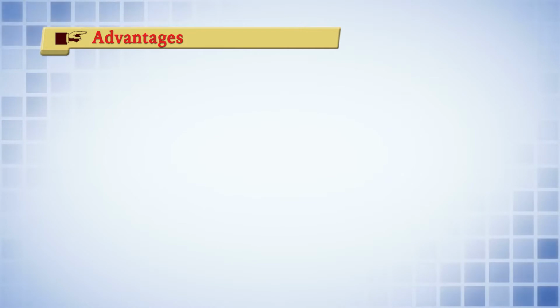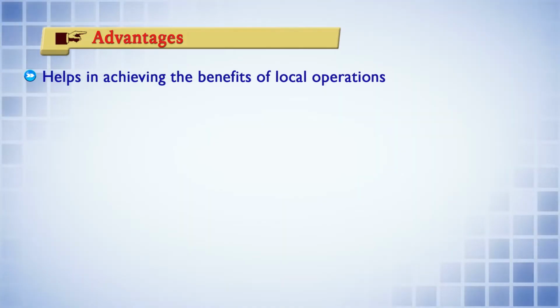Now what are the advantages of this territorial departmentation? First, it helps in achieving the benefits of local operation. For example, if northern zone is there, then in that northern zone, whatever would be the local operations, local requirement, accordingly your LIC activities can be done there. Accordingly, the banking activities can do more work.